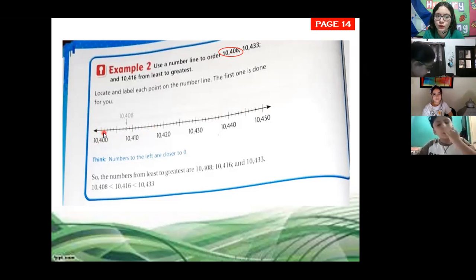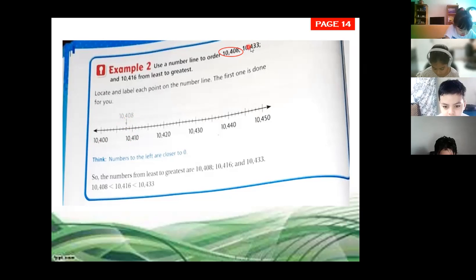So we start 401, 402, 403, 404, 405, 406, 407, 408. So we find out that here is the 10,408. If you continue counting, you see 10,409, 10,410. Now, let's find where we can locate the second amount. 10,433.